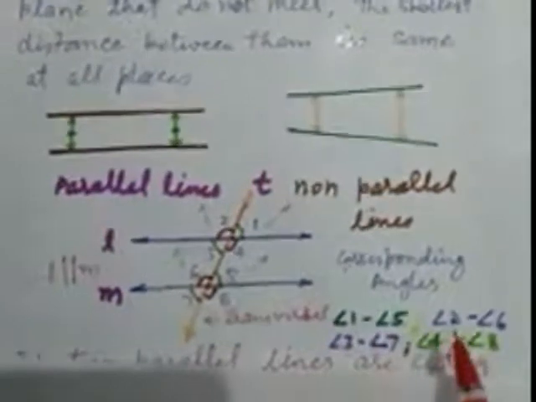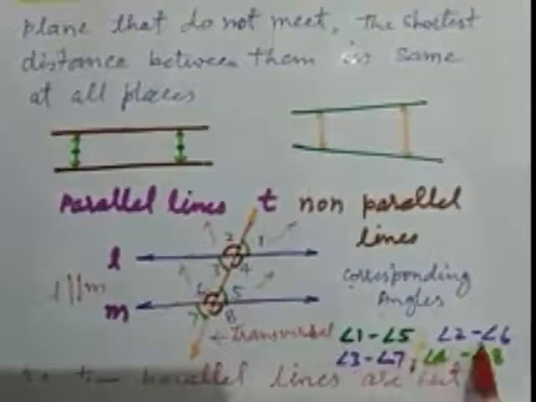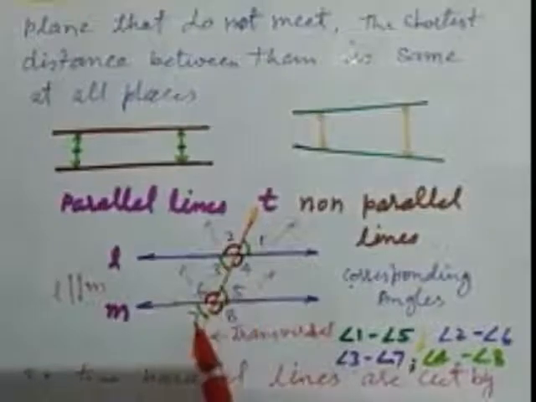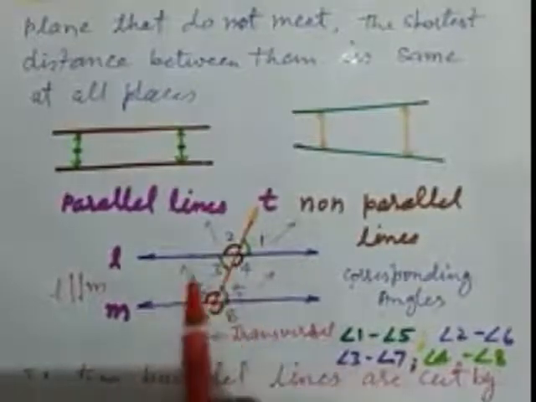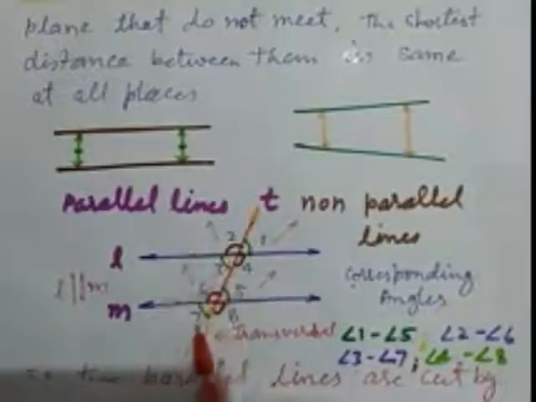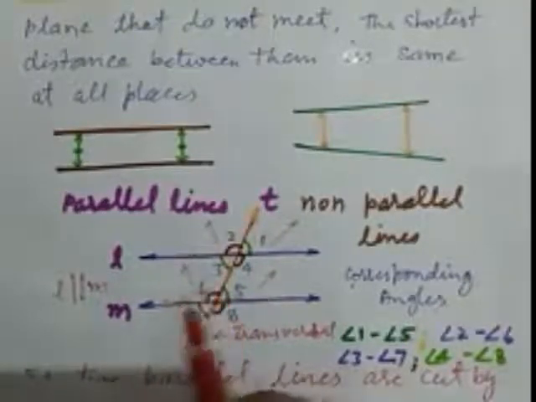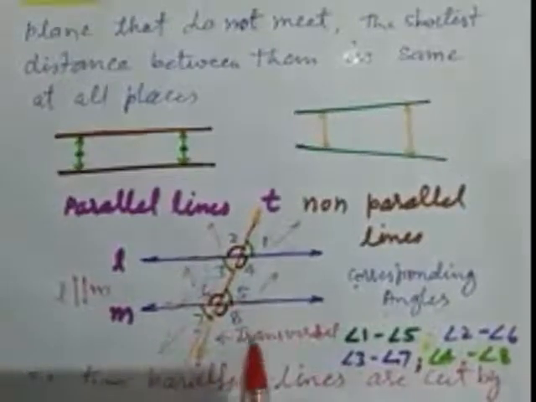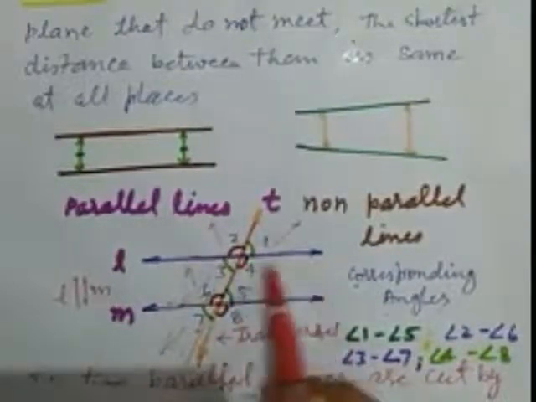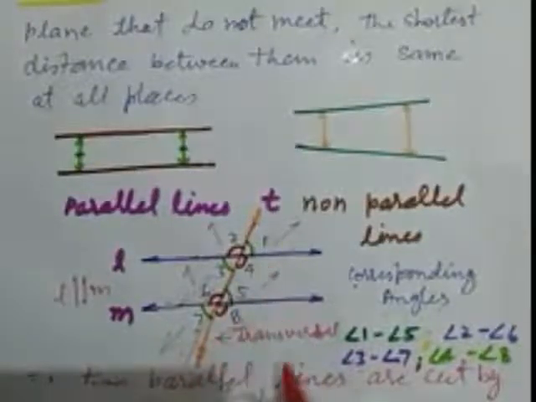Here we mention 1, 5, 2 and 6. These are two pairs. Now we check for the others. Here 3 and 7 are also corresponding angles because they also make this type of flag. The direction of both angles is the same. Now 4 and 8 are also corresponding angles. They also make a flag. So 4 and 8 are also corresponding angles.